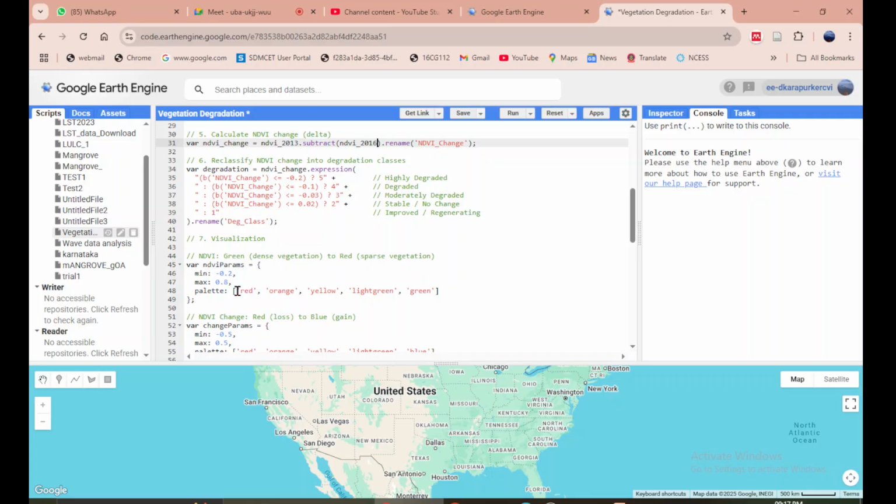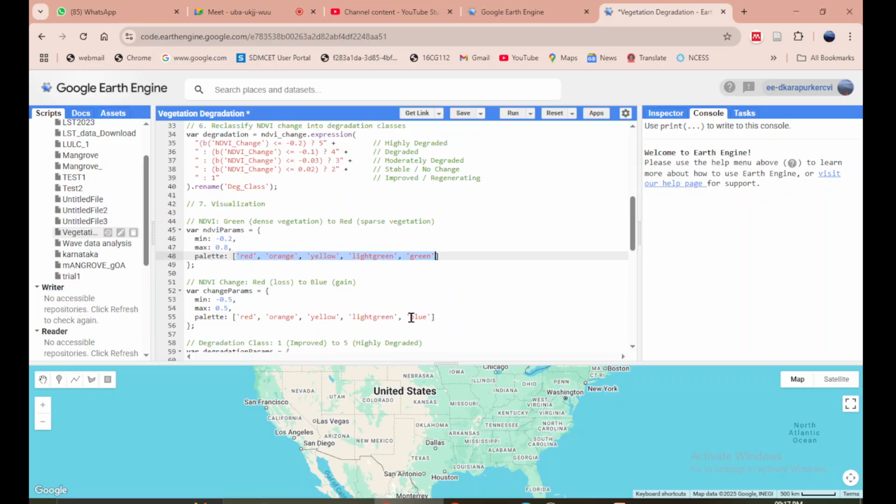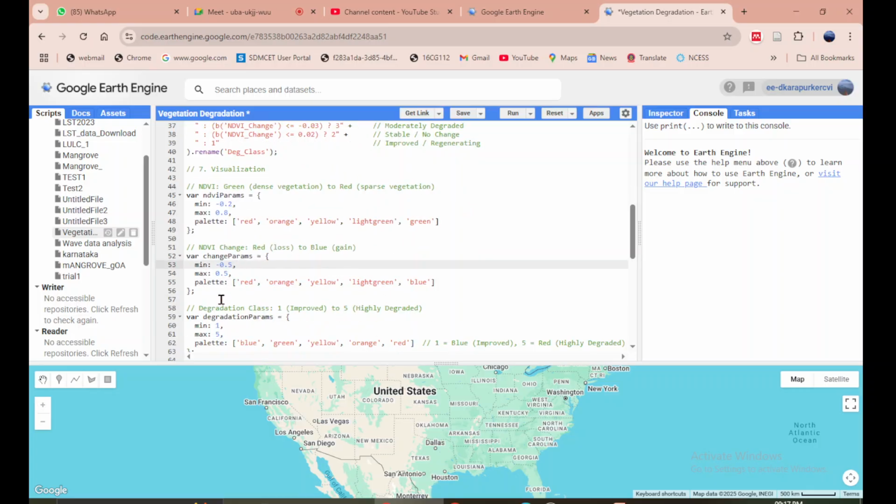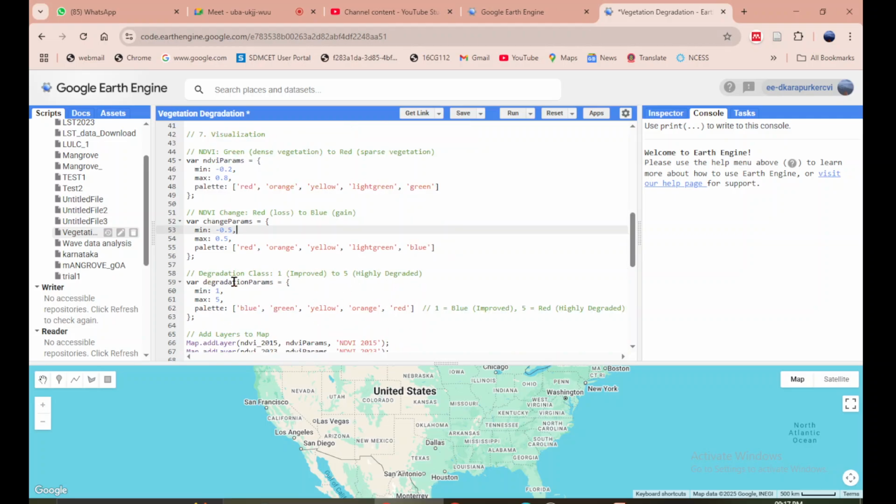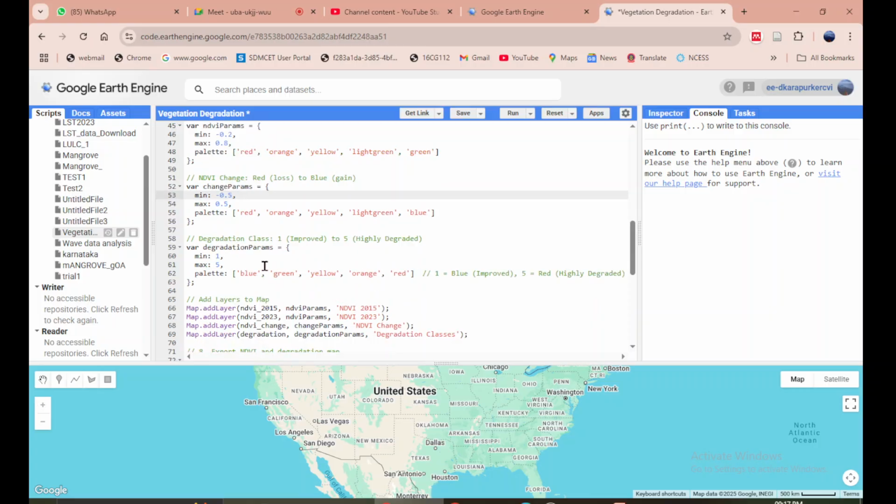Besides that, this is giving a color palette to all the 5 classes. Highly degraded means red, degraded means orange, moderately degraded means yellow, no change means light green, and improved means green. Okay, and then this is just the minimum and maximum value that we are choosing for this, and then degradation class 1 is improved, 5 is unimproved, and so on and so forth.